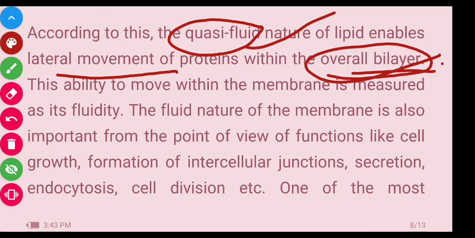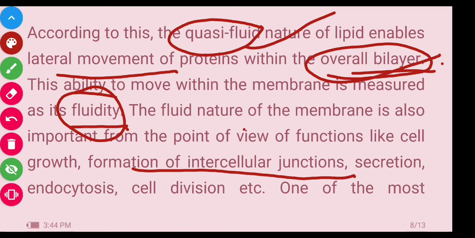This ability of movement within the membrane is measured as fluidity. That's why this ability of protein to move in a bilayer of the lipid is called fluidity. And this fluid nature of the membrane is also important from the point of view of functions like cell growth, formation of intercellular junctions, secretion, endocytosis, and cell division.